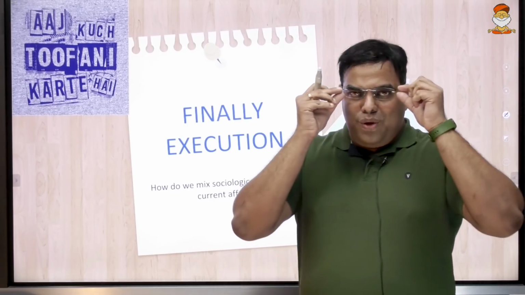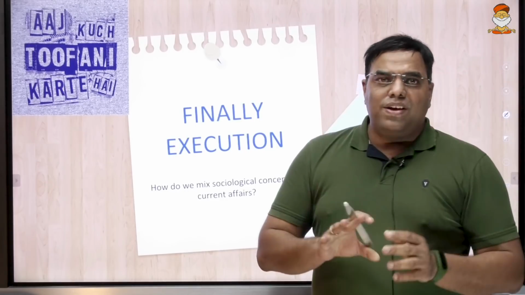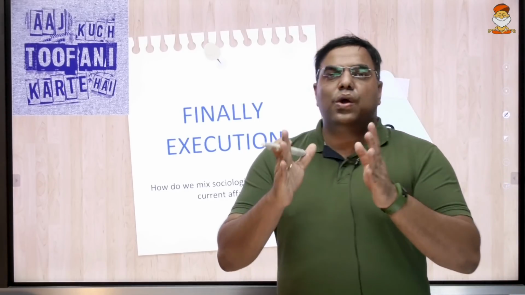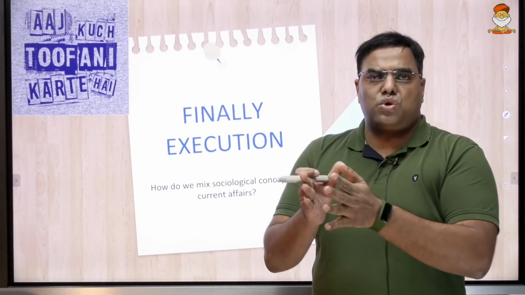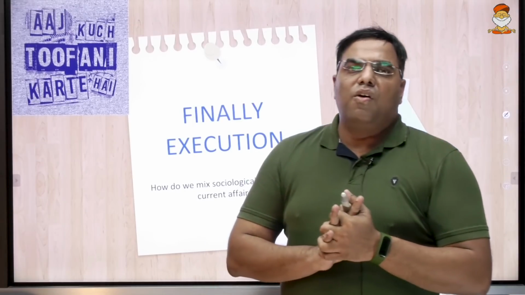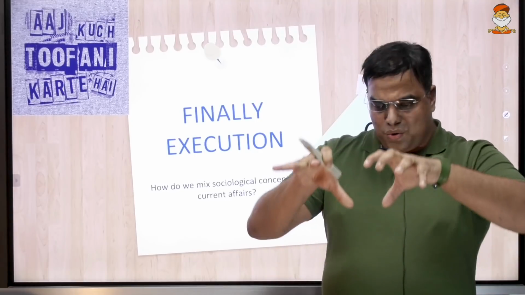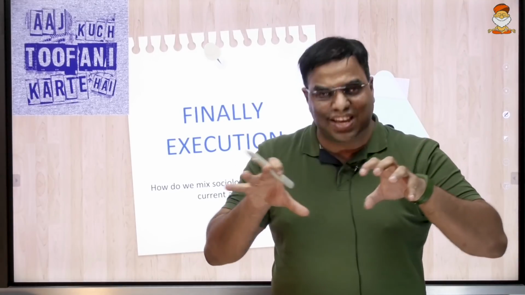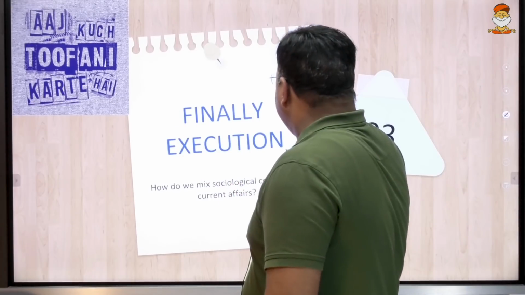Ideally, you must be viewing society through your sociological lens. That means whenever an issue happens, you must be looking at what could be the possible sources. Why does this happen? And you need to have a bird's eye view. You take a screenshot or a snapshot and see what is happening. This is called the sociological imagination.